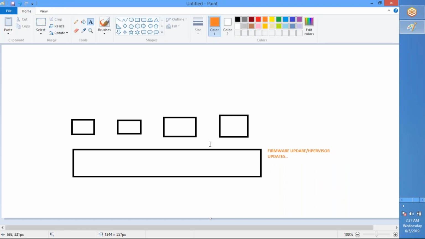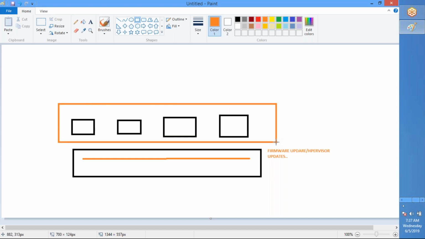Now let us think they are rebooting this entire stuff at a time, the hypervisor or the hardware. At that time all these VMs will also reboot, because they are all sitting on the same layer, right?